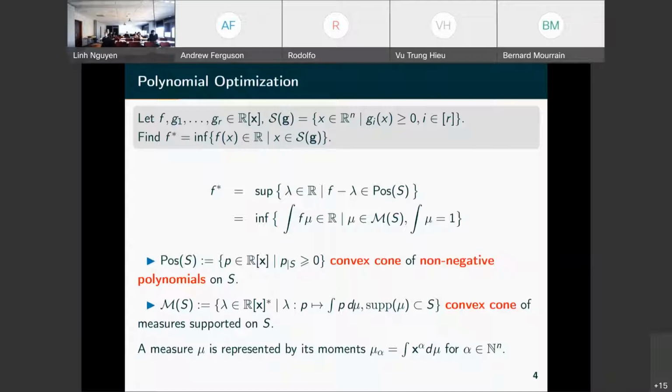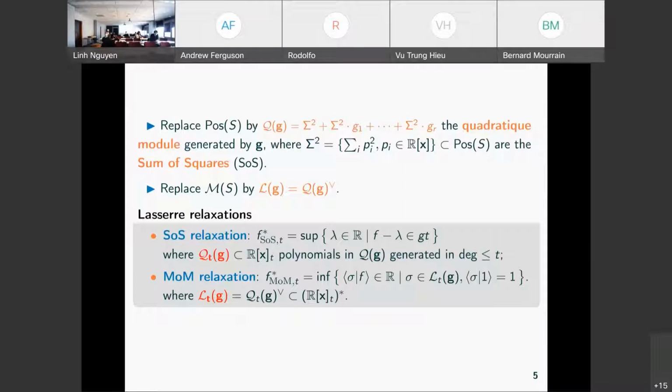So we have here the convex cone of non-negative polynomials which appears there, but there we have the convex cone of measures supported on S, and these measures are described by their moments. So you know all this very well. We have this sequence of moments mu alpha, which we use to find the minimum.